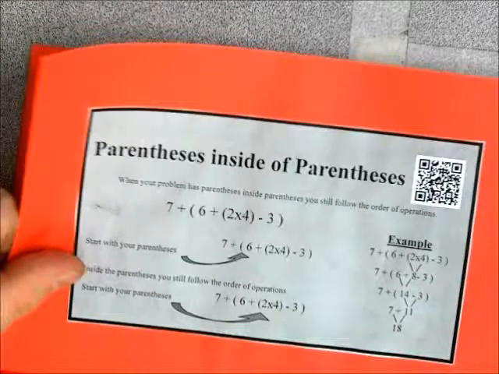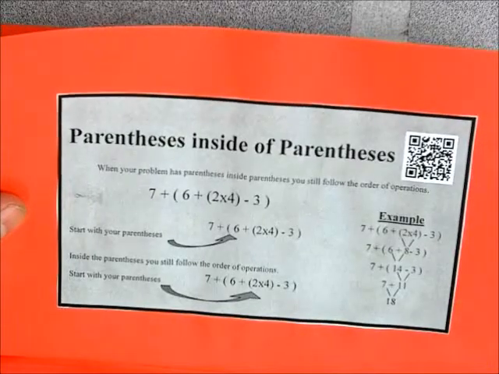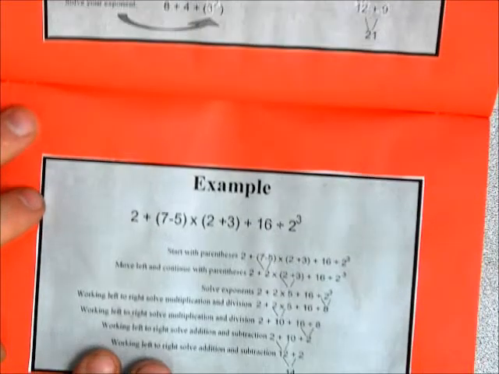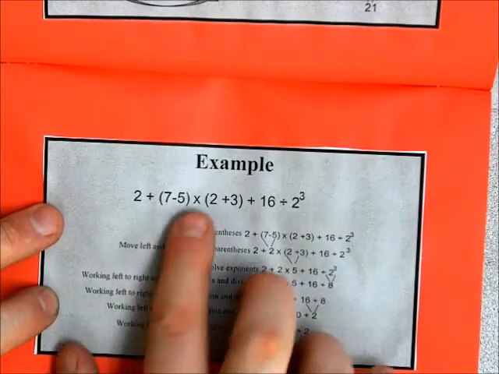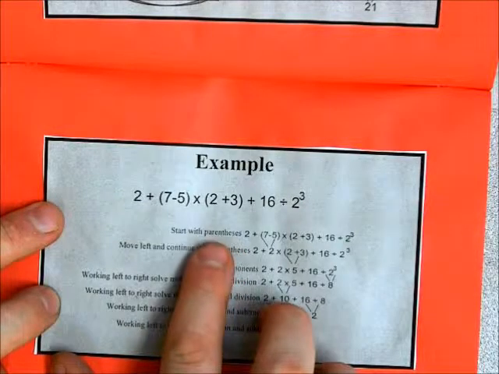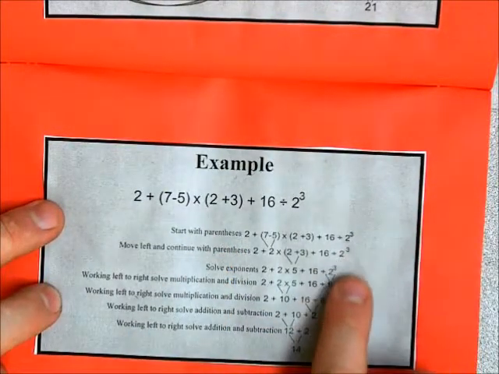The back part of it has some tips for common things that students have problems with, like parentheses inside parentheses, multiple parentheses, exponents inside parentheses, and then lastly it has an example problem that has almost all of the different elements that an equation can have, and it goes step-by-step and shows the entire problem worked out till you reach the final solution.